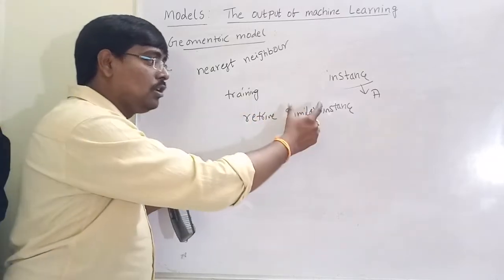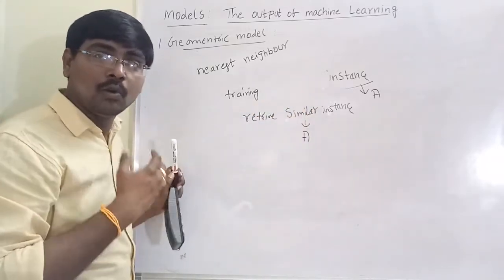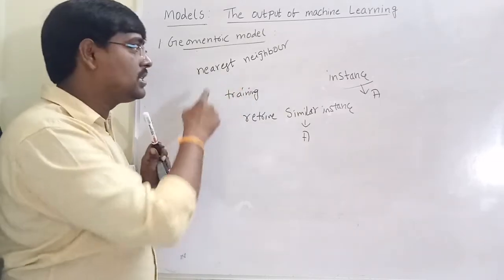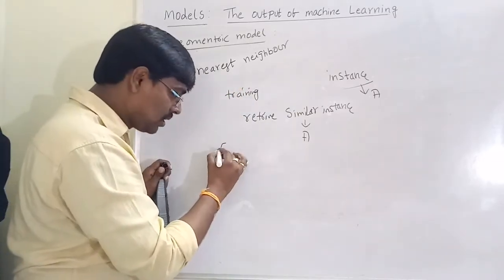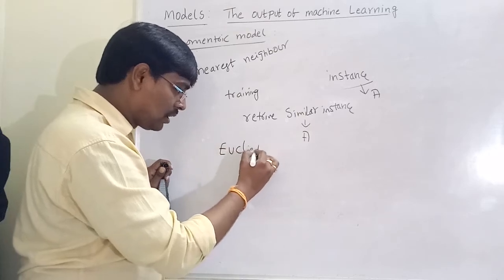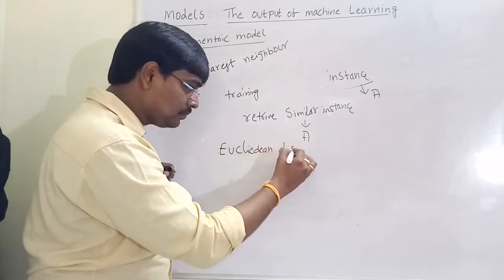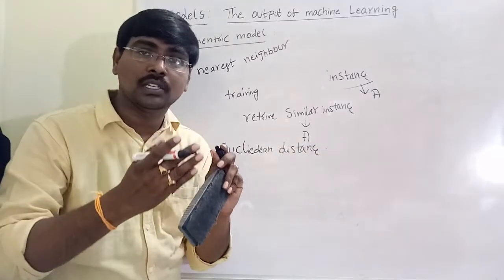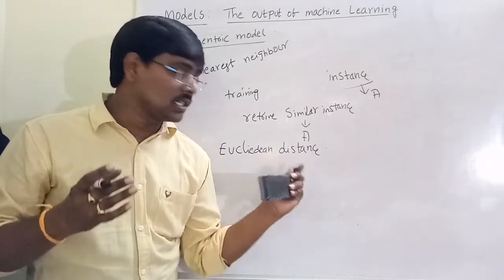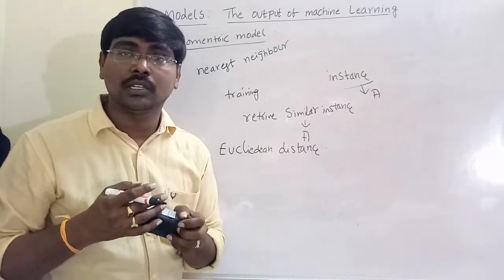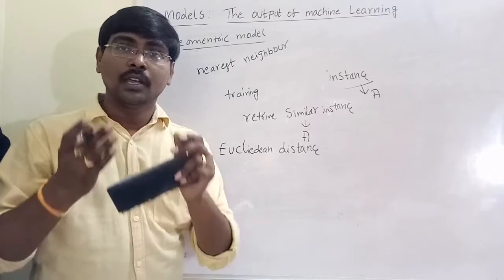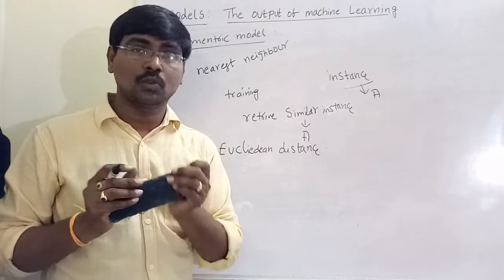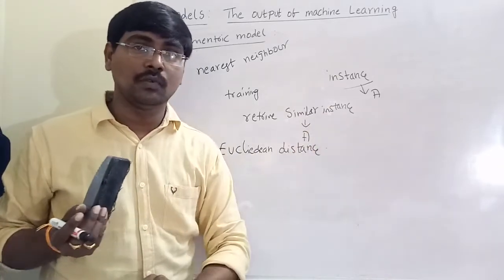In this, what do we mean by similar? How do we identify similarity? Nearest neighbor is based on distance, especially Euclidean distance. We have different types of distances: Euclidean distance, Manhattan distance. Euclidean distance means the square root of the sum of squared differences between the 2 points.